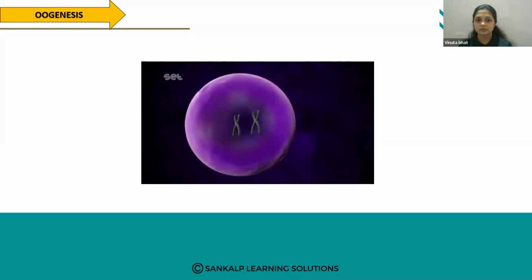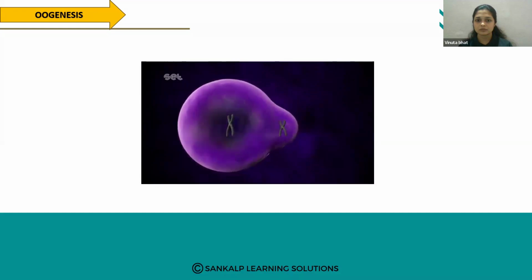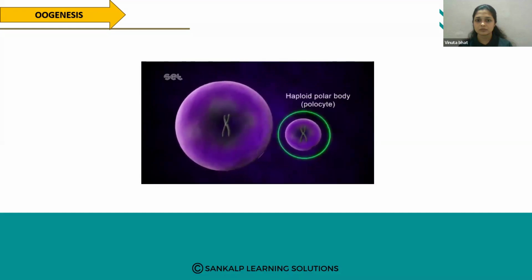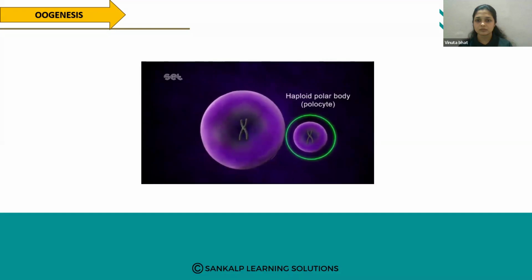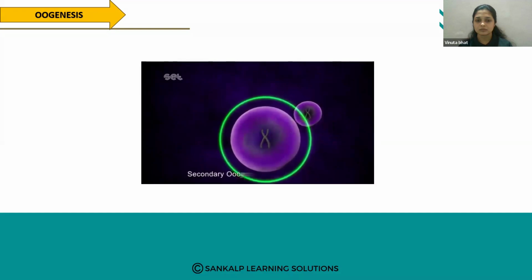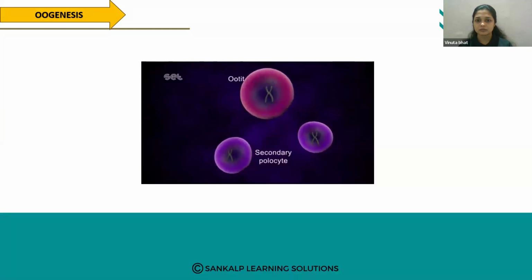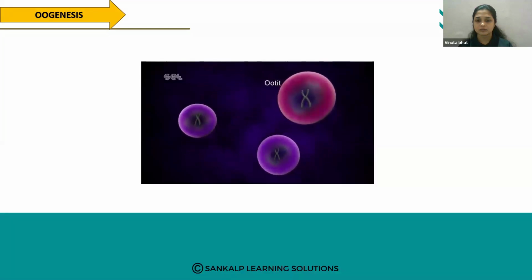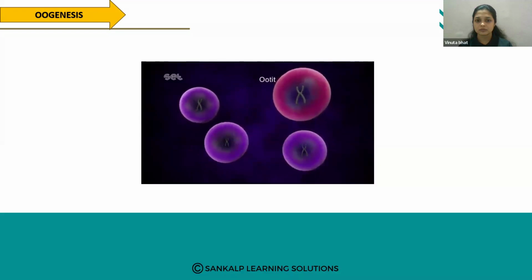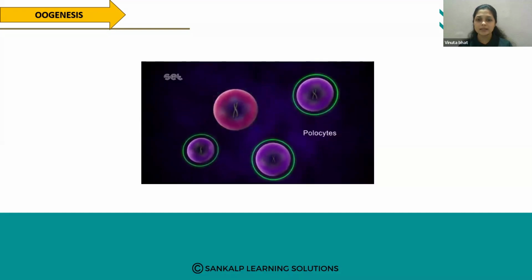In contrast with sperm production, during the production of eggs, meiosis produces one mature gamete. The 2N chromosome parent cell, oogonium, produces 2N chromosome cells after meiosis 1. Of these, the small one is called first pole cell, while the large is called the secondary oocyte. As the cells complete meiosis II, 3 small pole cells and 1 ootid with a large cytoplasm is formed. It means that is the ovum.